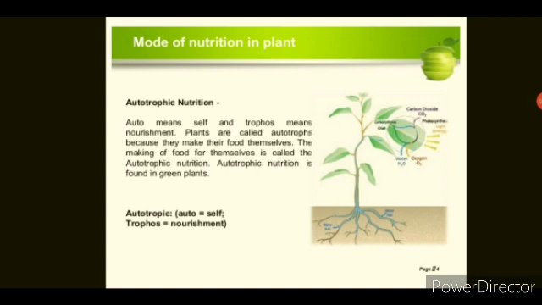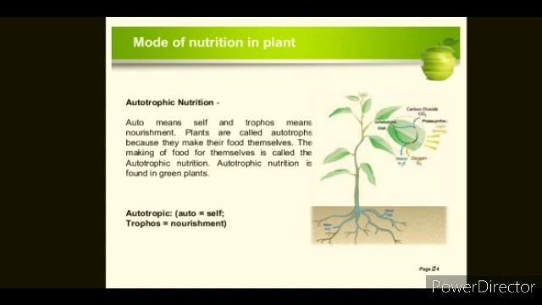Now we talk about modes of nutrition. Living organisms show two modes of nutrition. Those who prepare their own food are called autotrophs, an autotrophic mode of nutrition. And those who depend on another organism for their food are called heterotrophs, or heterotrophic mode of nutrition. One by one, we discuss each of them.